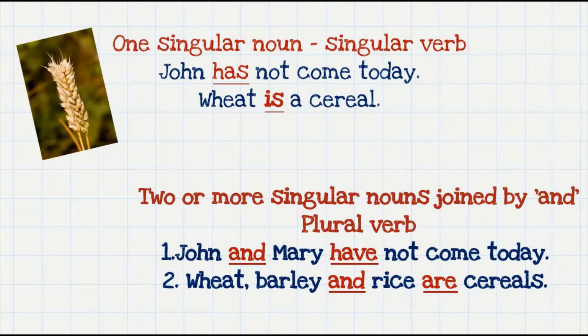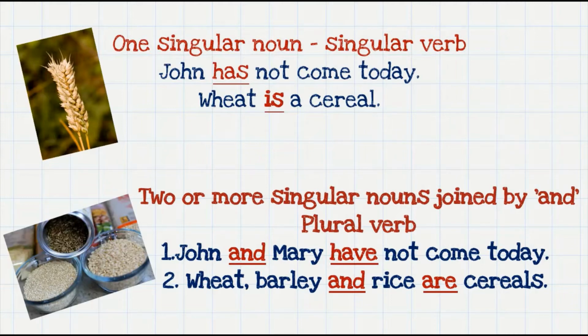Look at another example. Wheat is a cereal. But if I add a few more cereals to the sentence, we can say wheat, barley and rice are cereals. Shall we look at another sentence?